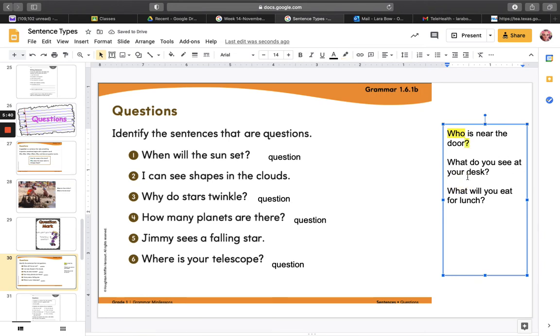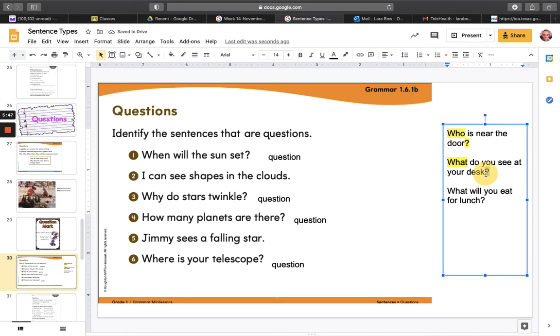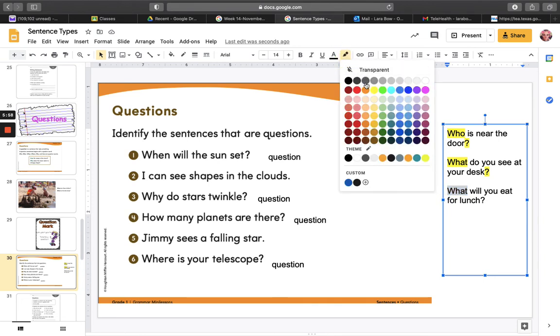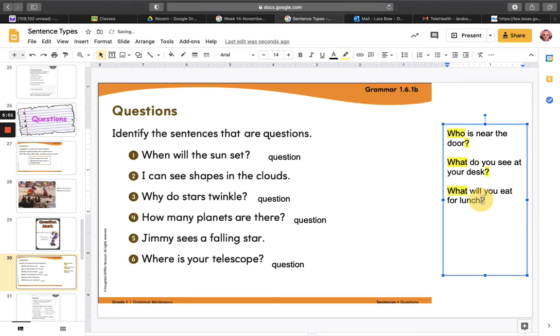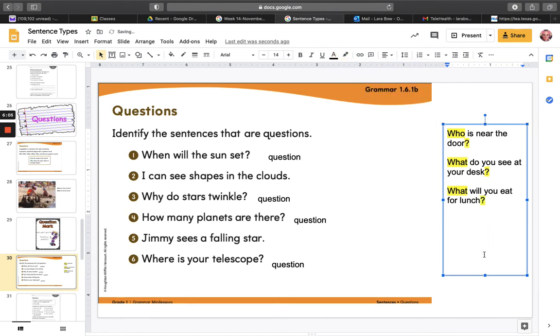All right, my other example of a question. What do you see at your desk? So I have a question word, what, and I have a question mark as my punctuation. Here's another example of a question you could ask. What will you eat for lunch? What is my question word, and I have my question mark. Okay, I want you to pause this video and I want you to ask at least 2 questions for somebody that is with you.